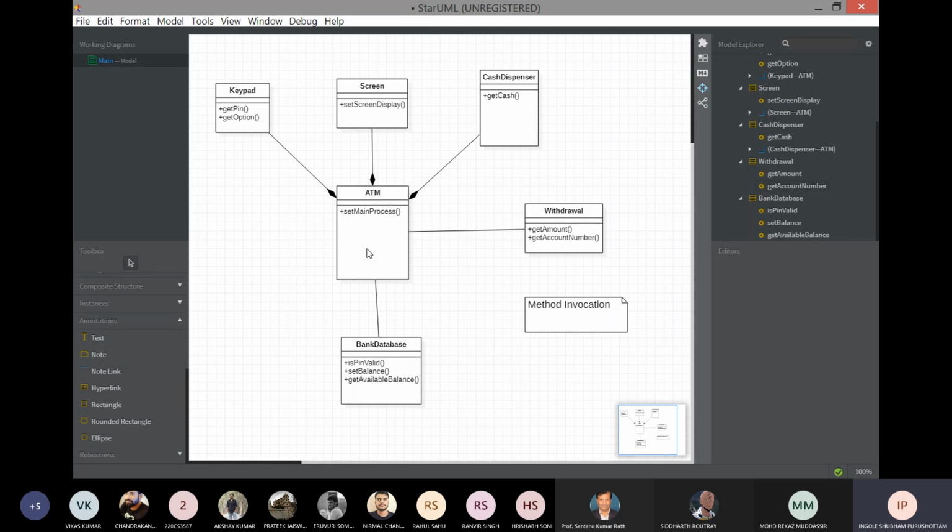So now here we are using it for withdrawal. You have this class diagram, and you have written some code. In that code you are selecting withdrawal, the user wants to withdraw. So the method invocation will happen in that: for screen, then keypad, for withdrawal, for bank database.